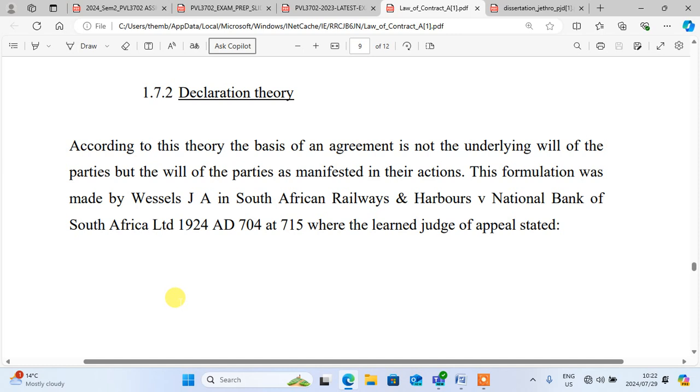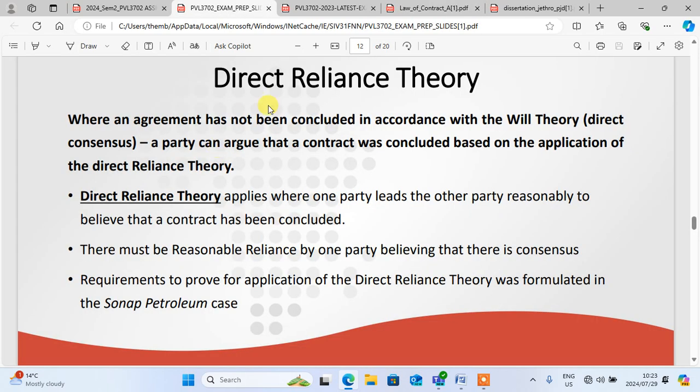Now we know. Now let's talk about the direct reliance theory. Direct reliance theory is where the party is trying to escape liability where the contract is not concluded in accordance with the will theory. It means that person will argue that the contract has been concluded via direct reliance theory.